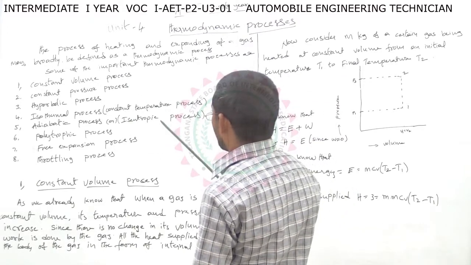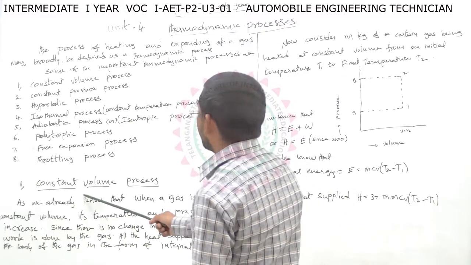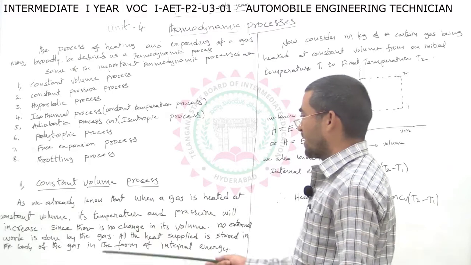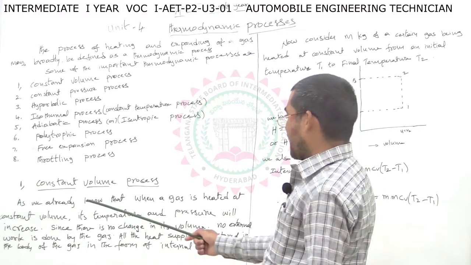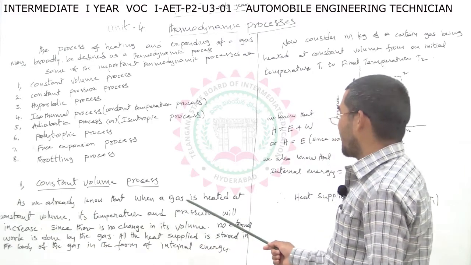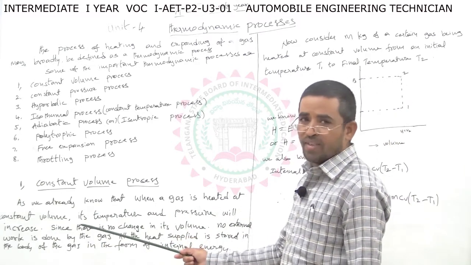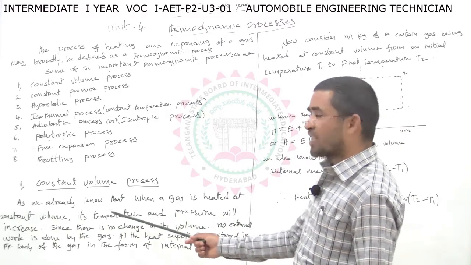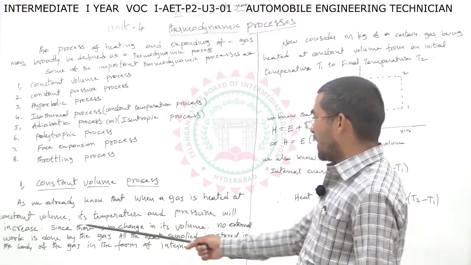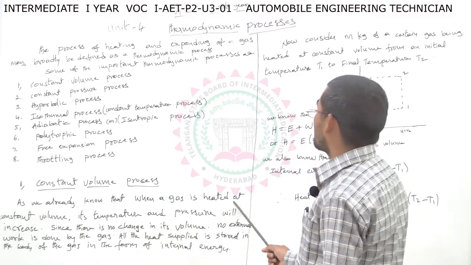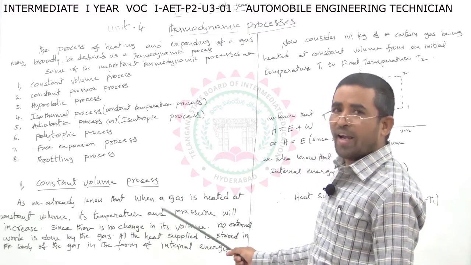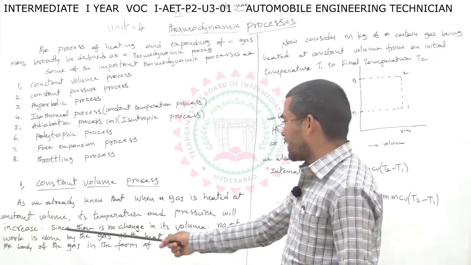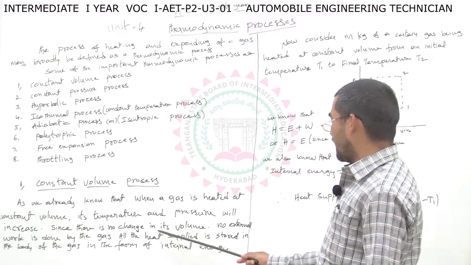Among the 5 thermodynamic processes, the first one is the constant volume process. As we already know, when a gas is heated at constant volume, its temperature and pressure will increase since there is no change in its volume.